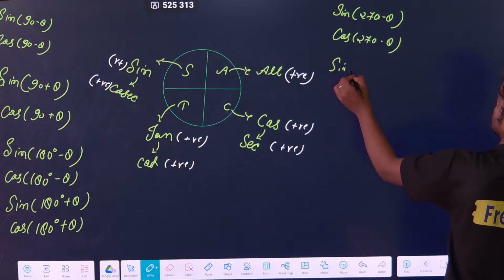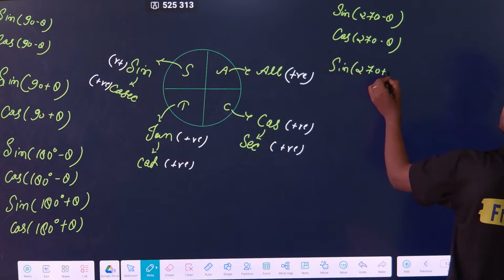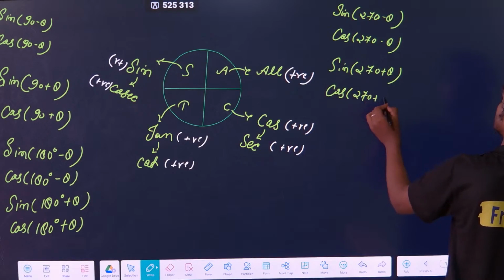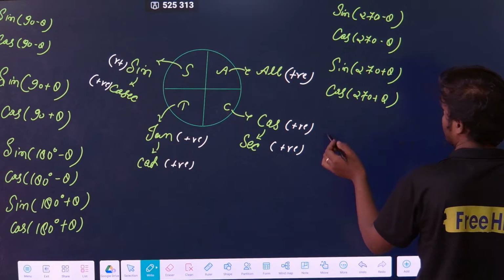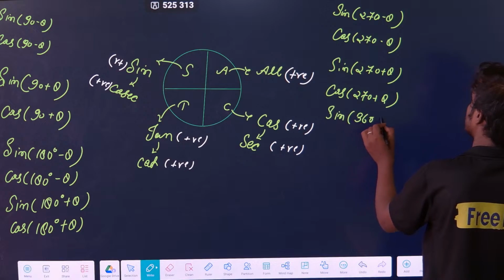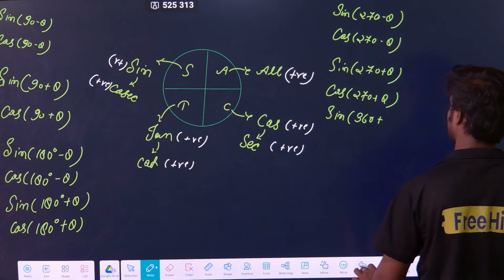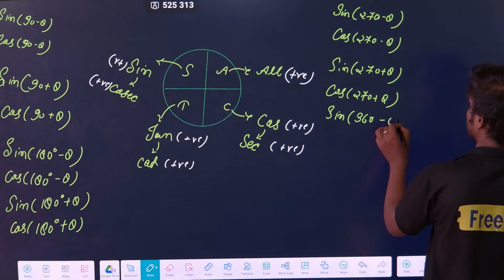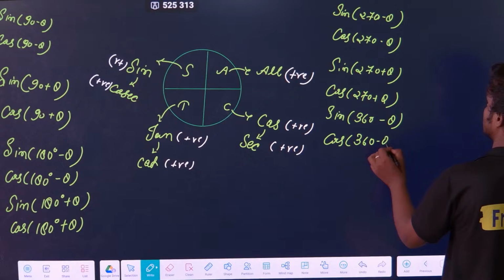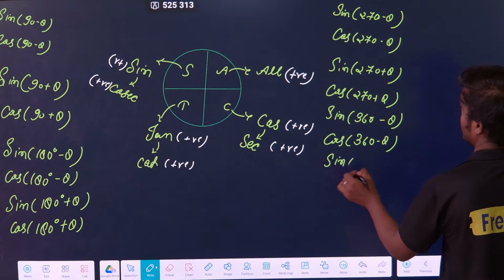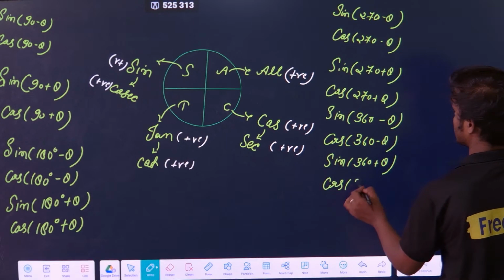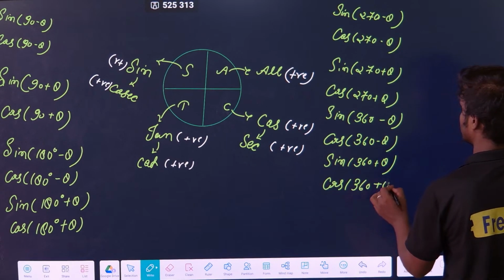Similarly, sin 270 plus theta, cos 270 plus theta, then sin 360 minus theta, cos 360 minus theta, then sin 360 plus theta, then cos 360 plus theta.